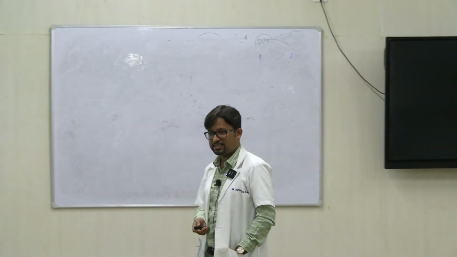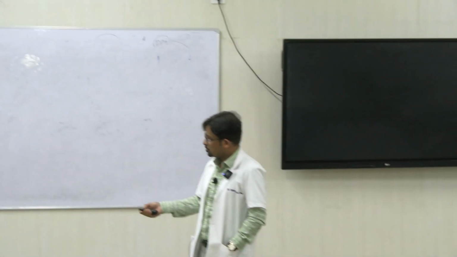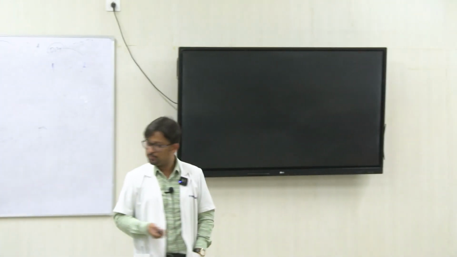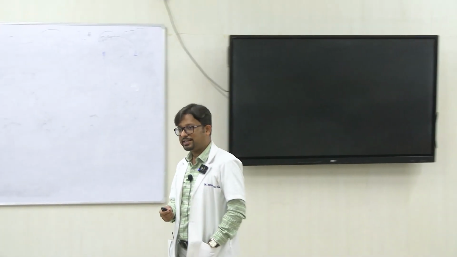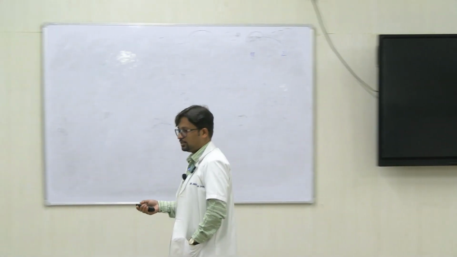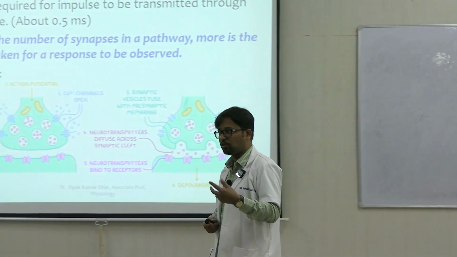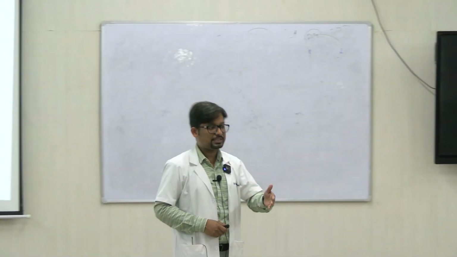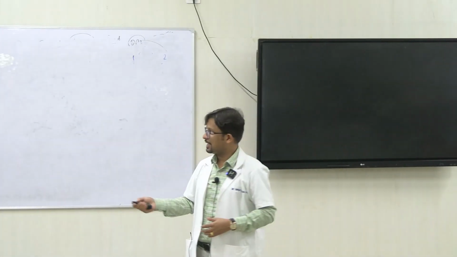This also takes a certain amount of time. The neurotransmitter then diffuses across the synaptic cleft, which is a 20 to 40 nanometer gap, and then it has to bind to the receptors. On binding to the receptors, there is a development of a local potential. So receptors can be ionotropic or metabotropic. So try to understand that in all of these steps, time is taken. So this time as a total is called a synaptic delay.